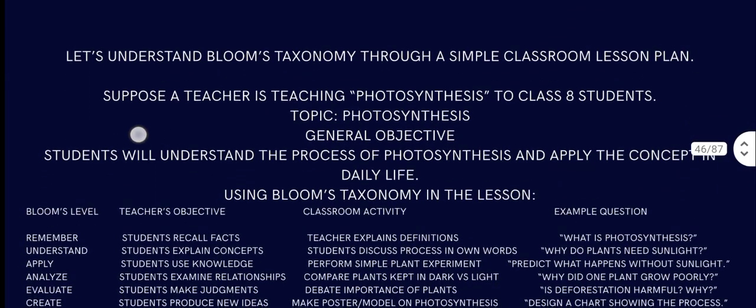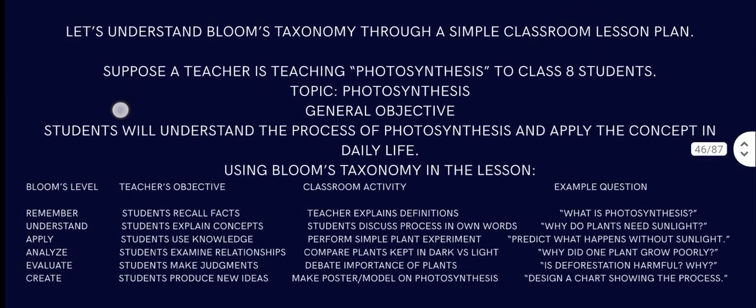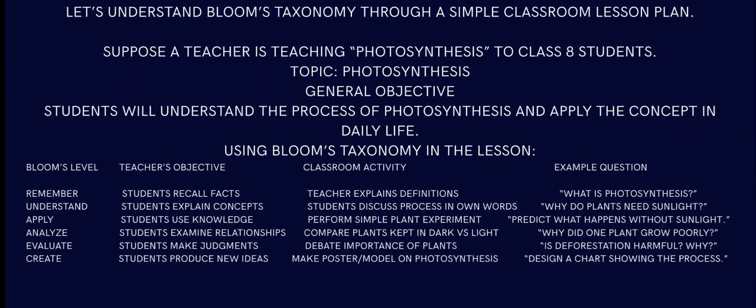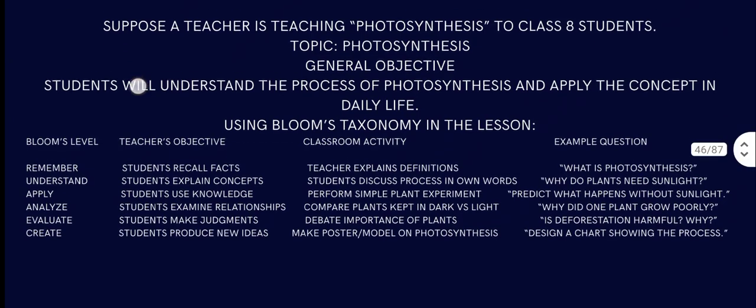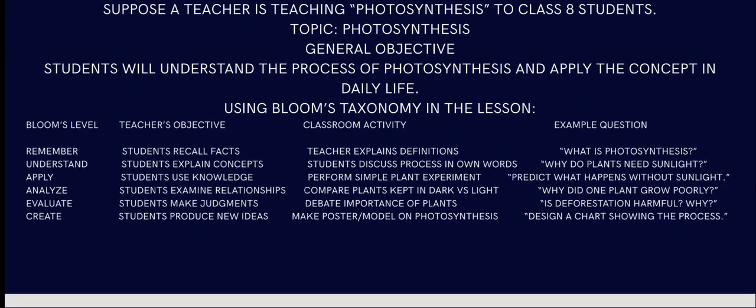So let's understand Bloom's taxonomy through a simple classroom lesson plan. For example, suppose a teacher is teaching photosynthesis to a class of students. The topic is photosynthesis. The general objective should be: students will understand the process of photosynthesis and apply the concept in daily life. That is your general objective. You are entering with a general objective. Using Bloom's taxonomy in the lesson, remember is when students recall facts. The teacher explains the definition: what is photosynthesis?